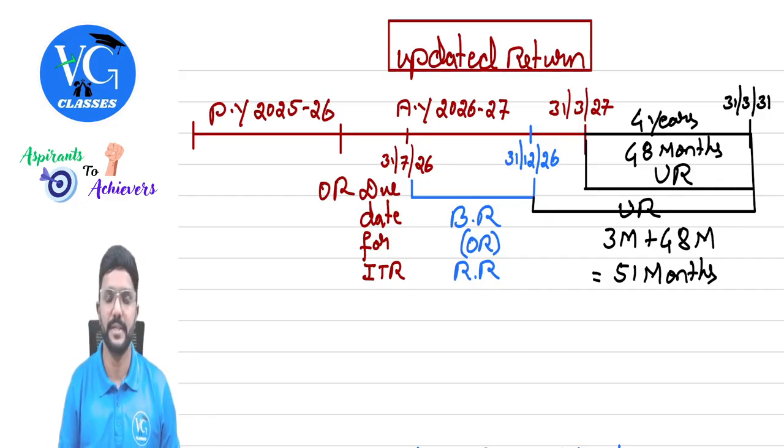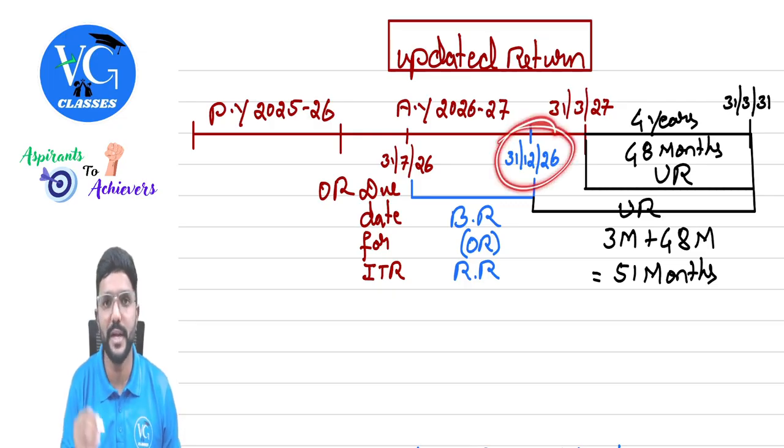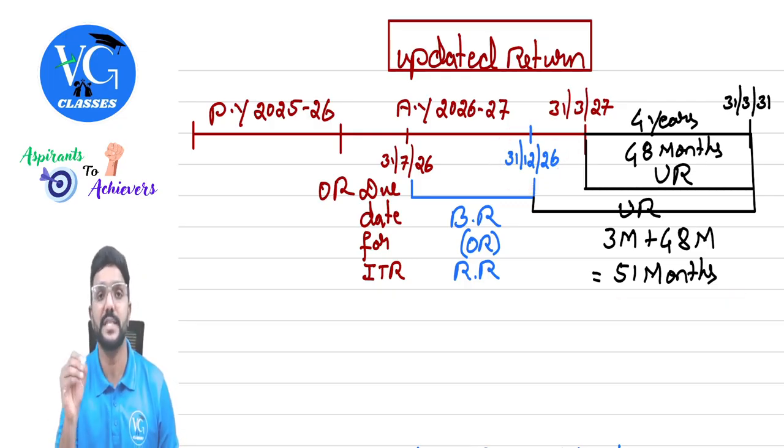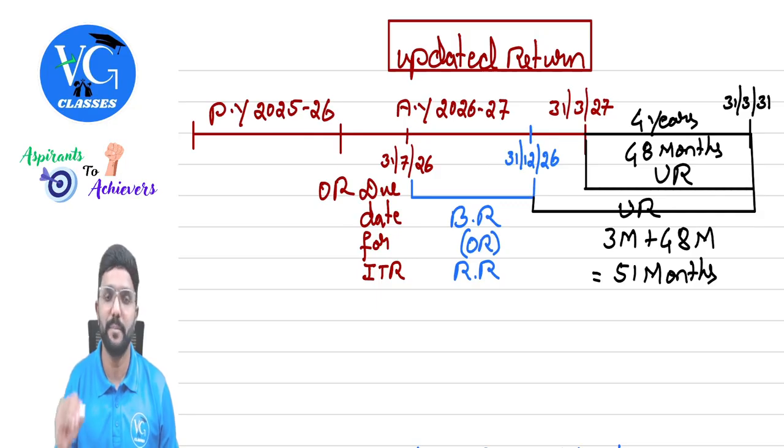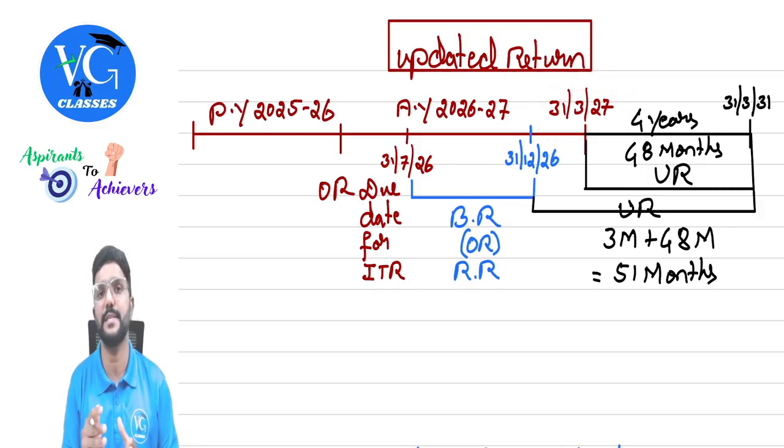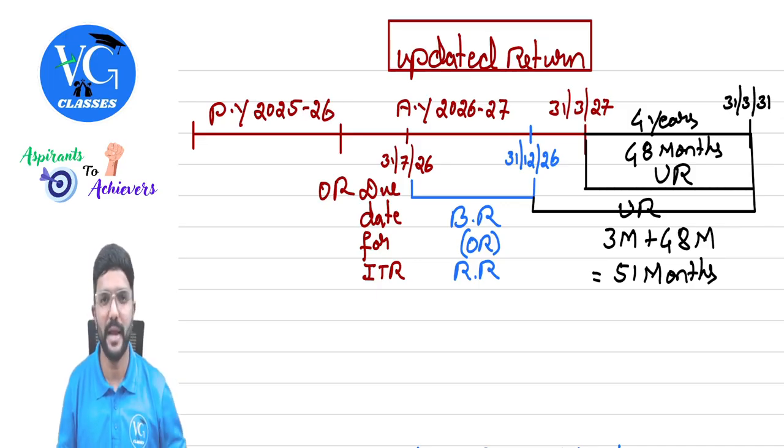So totally the assessee will get 51 months to file an updated return. But please don't write this in your answers. In the law, it is given that the assessee has to file the updated return within 48 months from the end of the assessment year. You guys also use the same in your answer. I am just trying to explain the concept. Even within this time, the updated return can be filed, guys.